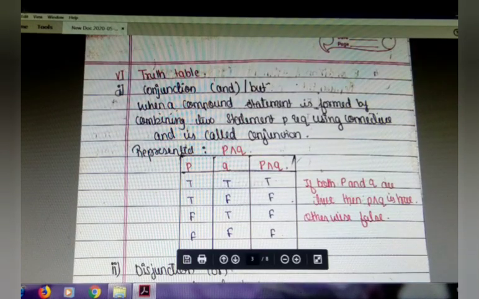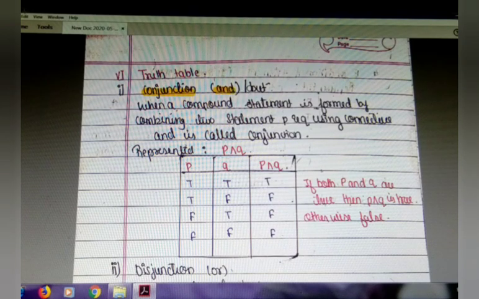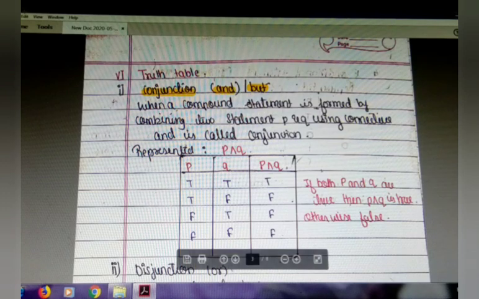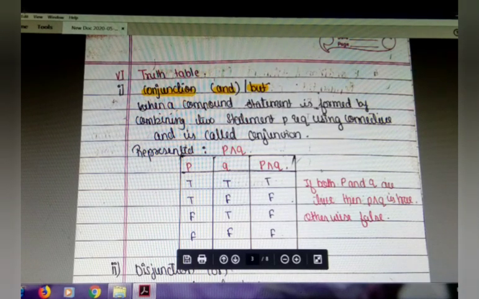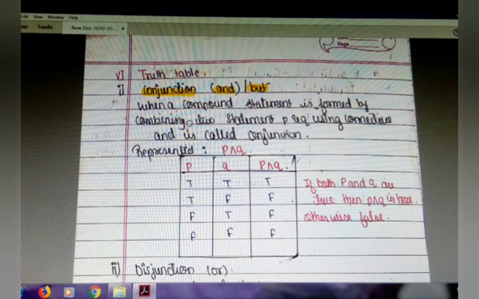Next topic we are going to learn is connective table. First we are going to understand conjunction. Conjunction means and, but. These are the connectives. When a compound statement is formed by combining two statements P and Q using the connective AND, it is called a conjunction. It is represented by P and Q.